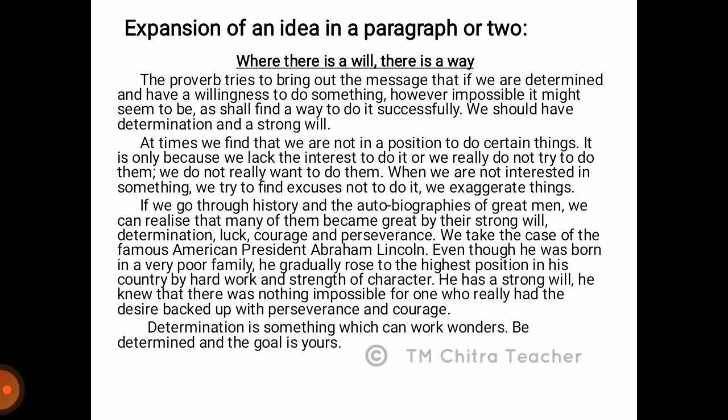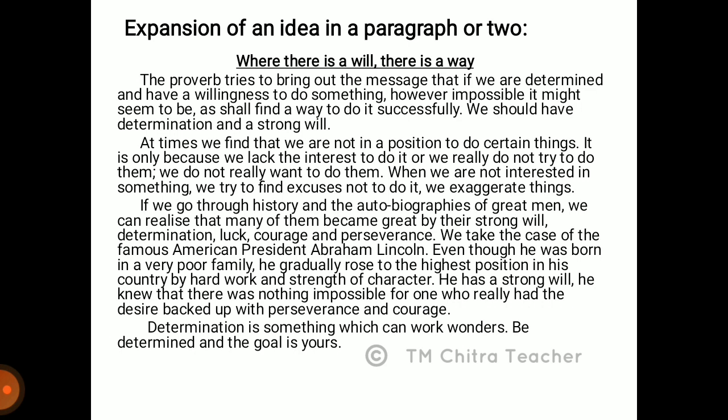We take the case of the famous American President Abraham Lincoln. Even though he was born in a very poor family, he gradually rose to the highest position in his country by hard work and strength of character. He had a strong will. He knew that there was nothing impossible for one who really had the desire backed up with perseverance and courage. So determination is something which can work wonders. Be determined and the goal is yours.